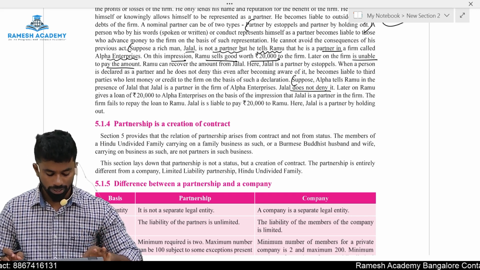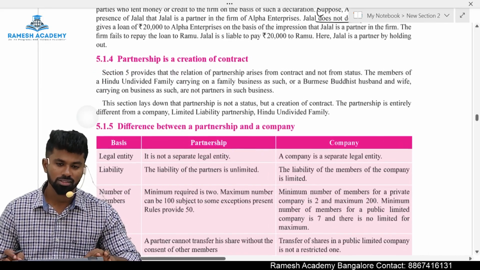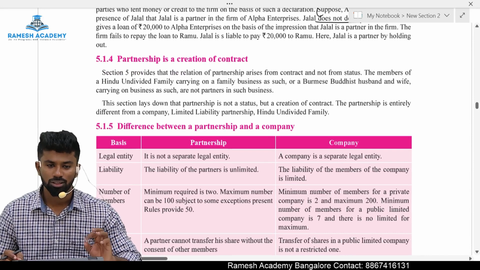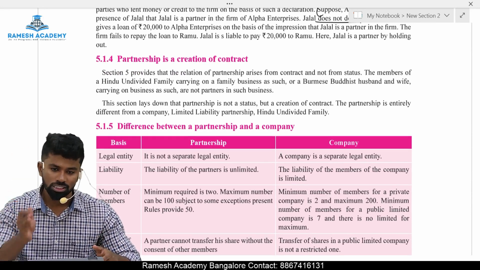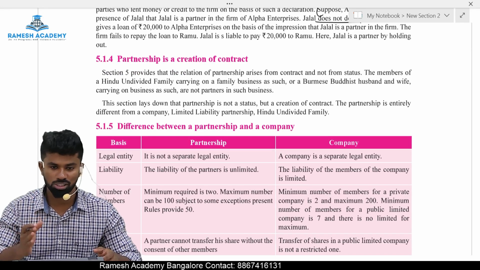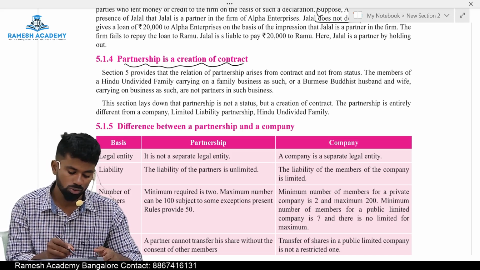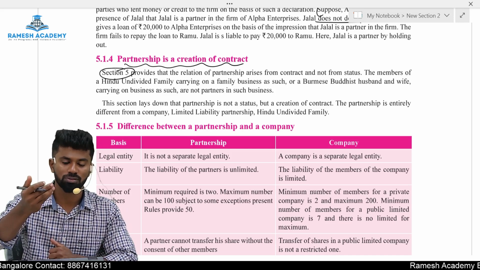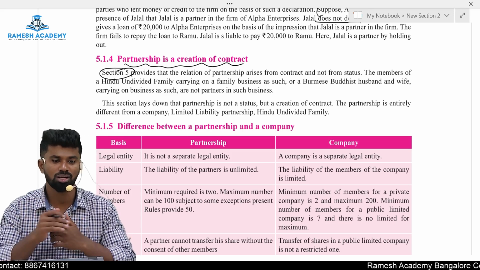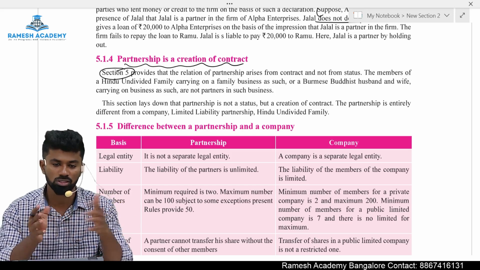Okay. Next one, partnership is what? Creation of a contract. Same thing. See, the notes which I have prepared are in order, section wise. Section 1, section number 2, section number 3, section number 4. The same concepts are there in your material also, but it is in jumbled form. Section number 5 comes first, then the remaining section numbers come. But here it is a little bit jumbled. That is why I was using those notes.